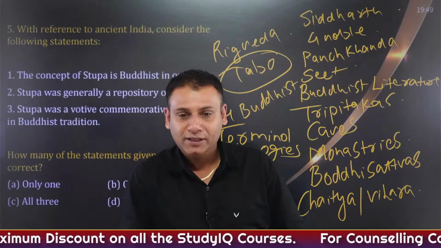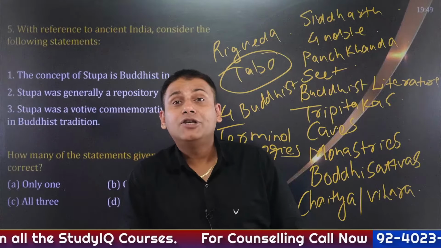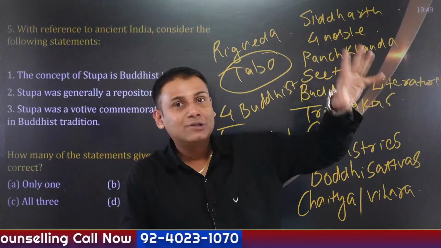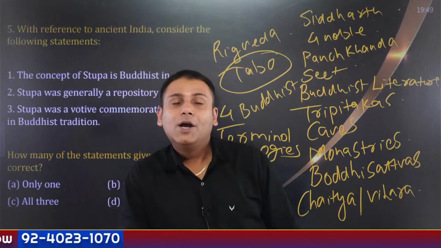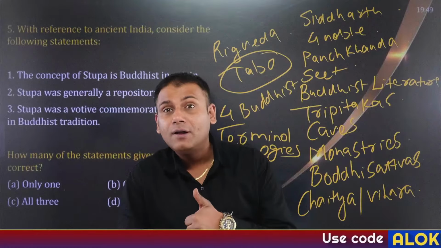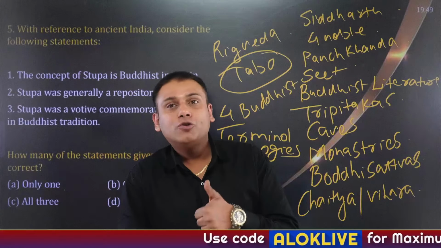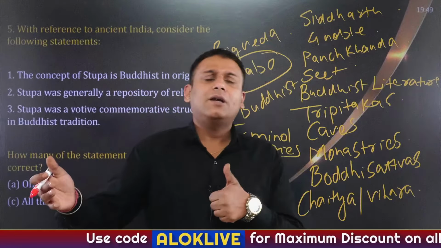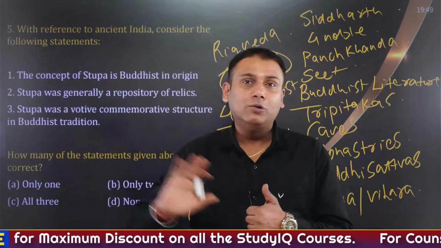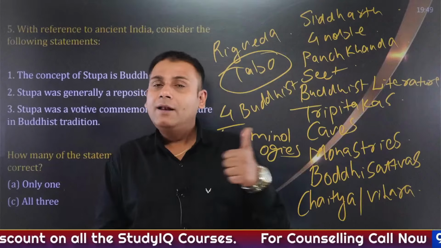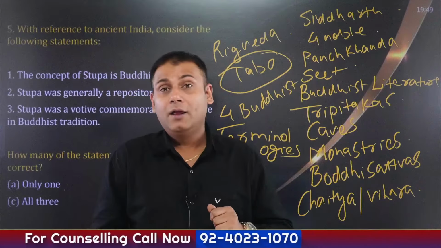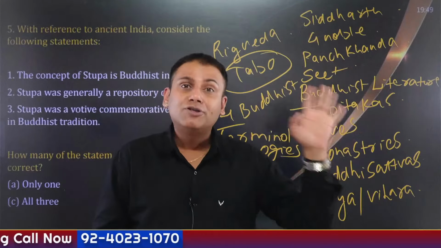Very correct guess, Nivedita. Bakhtiyar Khilji was one of the slaves of Muhammad Ghori. When Muhammad Ghori was going back, he had left two slaves in India. One was Qutbuddin Aibak, who laid the foundation of the slave dynasty, also referred to as Mamluk dynasty. In the coming years, it was also referred to as Ilbari dynasty, specifically during the time of Iltutmish. The other was Bakhtiyar Khilji, who destroyed the famous Nalanda University, Udantipur University and Vikramshila University.